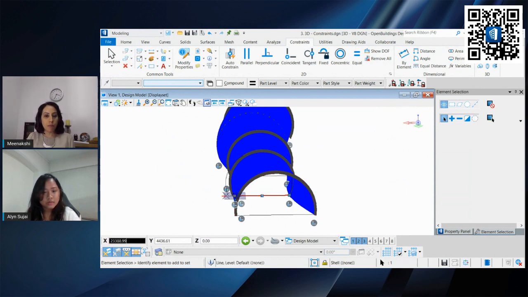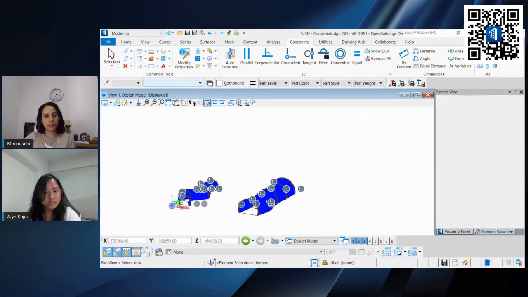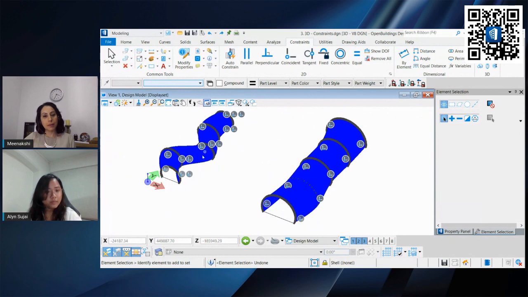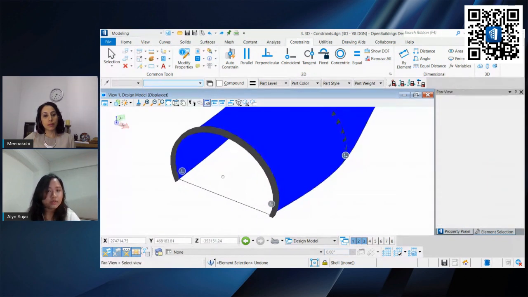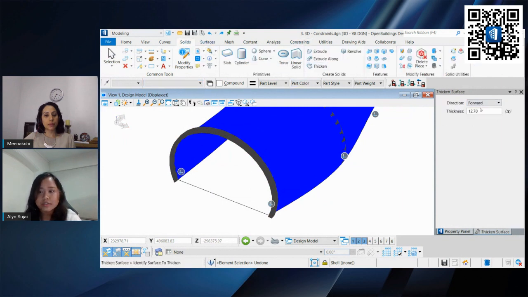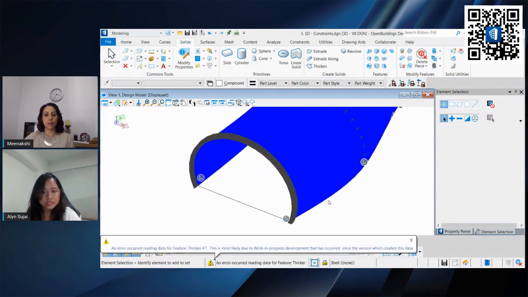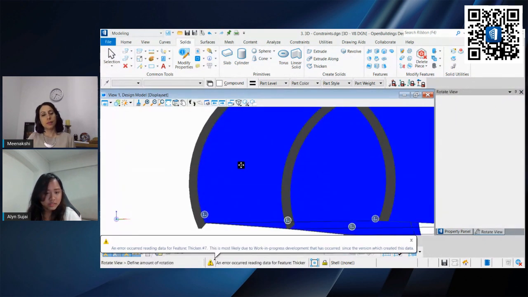Okay, and this is how easy it is to create a simple model using our built-in microprecision tools. One more step. This is still a loft. It's still flat. So what we can do is go under solid and thicken it to, let's say, 500. So now this has thickness to it.